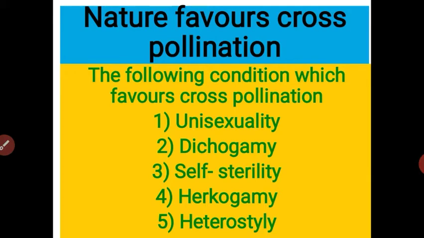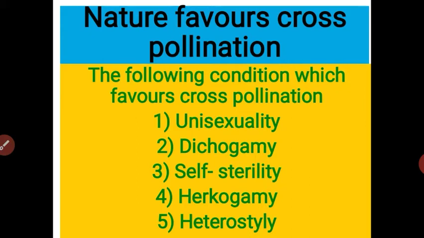In the last video, we already studied the advantages and disadvantages of self-pollination and cross-pollination. In this video, we will discuss how nature favors cross-pollination, that is, the contrivances, the conditions which favor cross-pollination. There are the following conditions which favor cross-pollination.